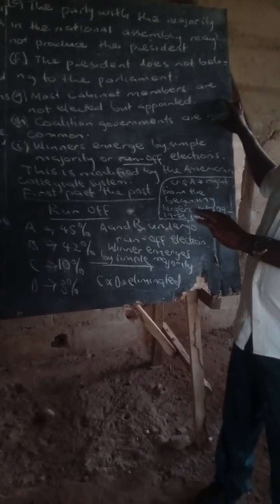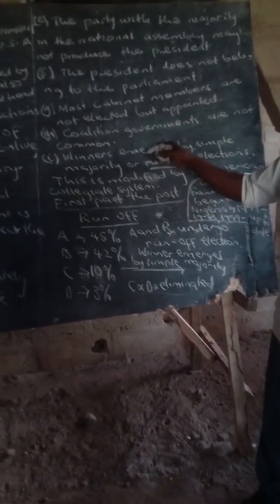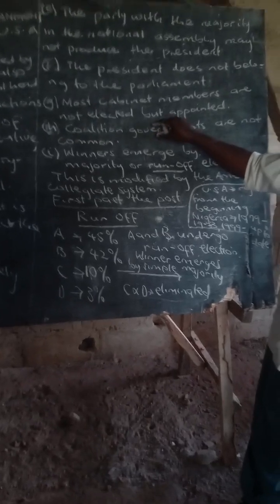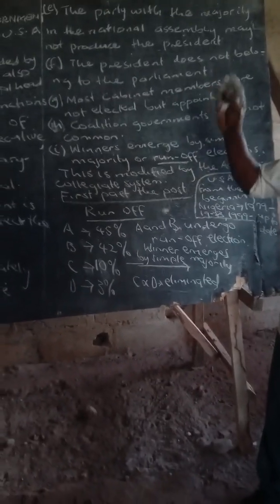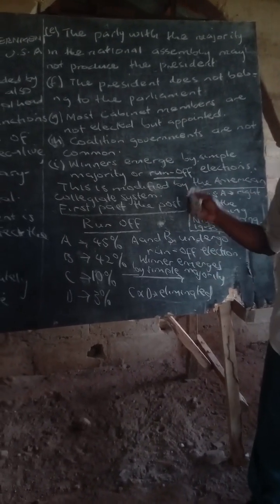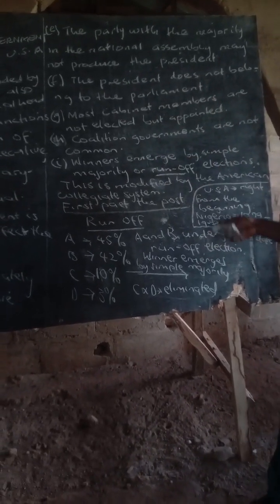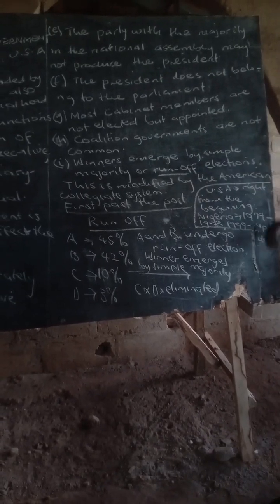We will talk about this coalition government later. That is government run by two or more parties. The mechanism of it, we'll talk about under what? Parliamentary system.